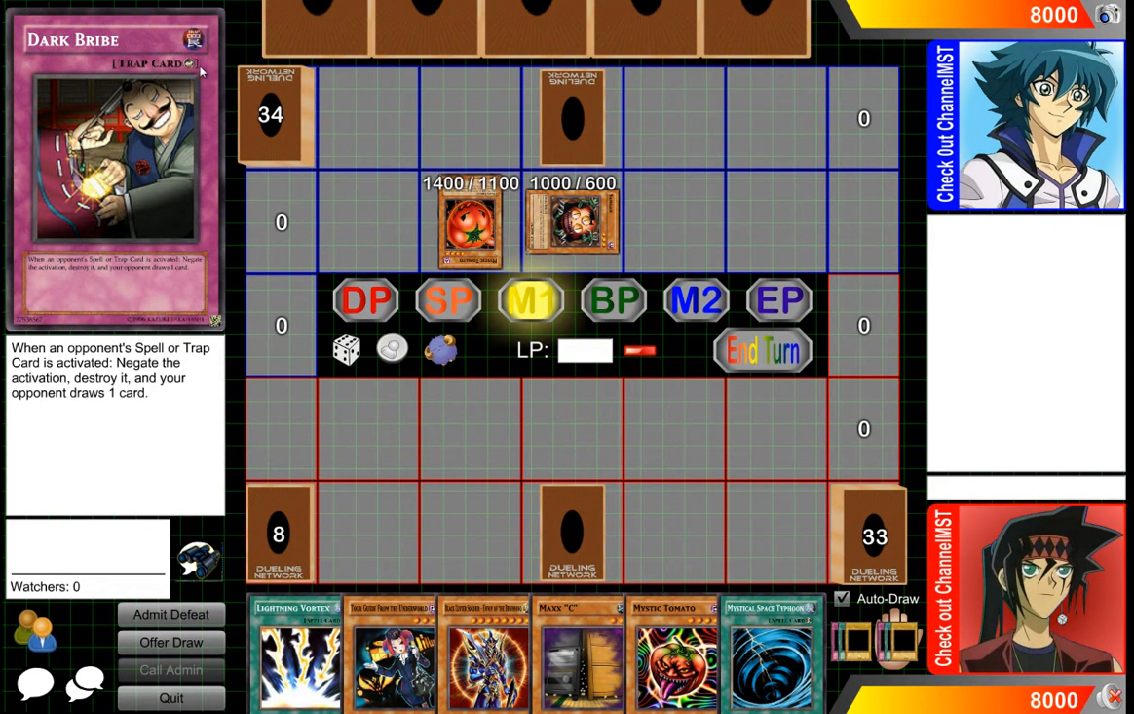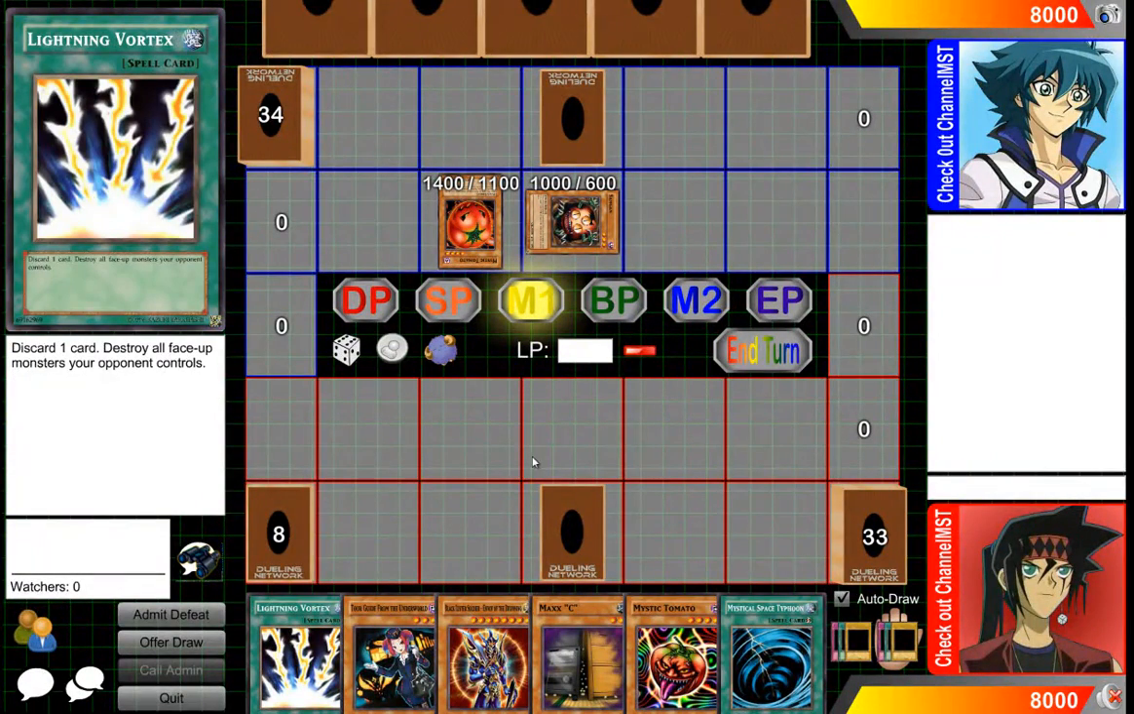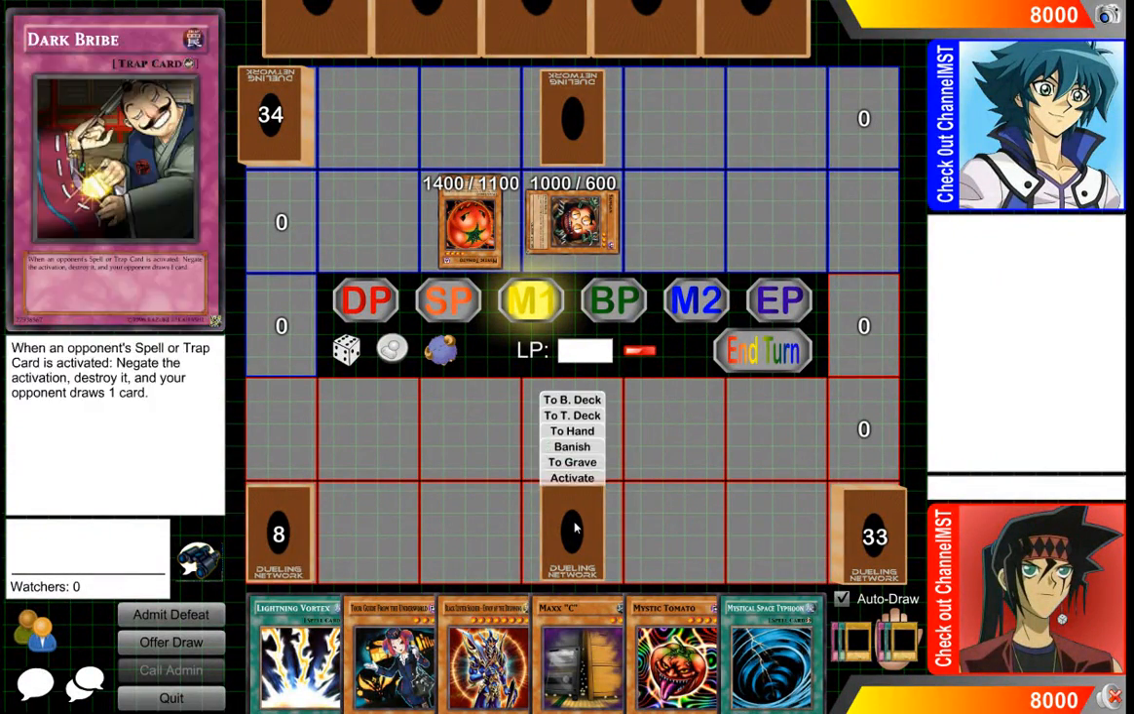Traps are all going to be spell speed 2, except for this type of trap. This trap has this little symbol here that has an arrow, and this means that this is a counter trap. And counter traps are the only spell speed 3 cards. There are no other spell speed 3 cards. So to summarize, monsters are spell speed 1 or 2, spells are spell speed 1 or 2, and traps are only spell speed 2 or 3, and counter traps are the only spell speed 3 cards.